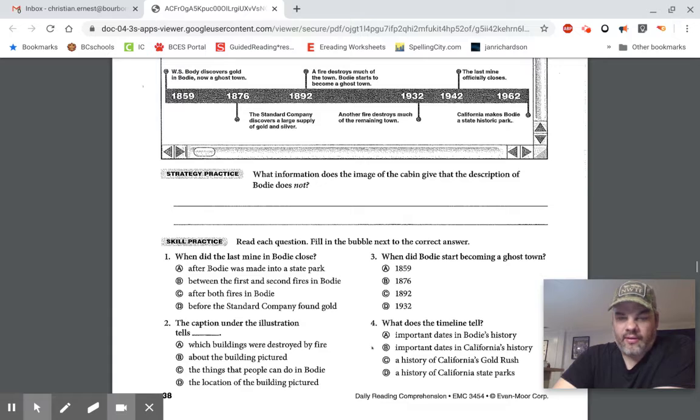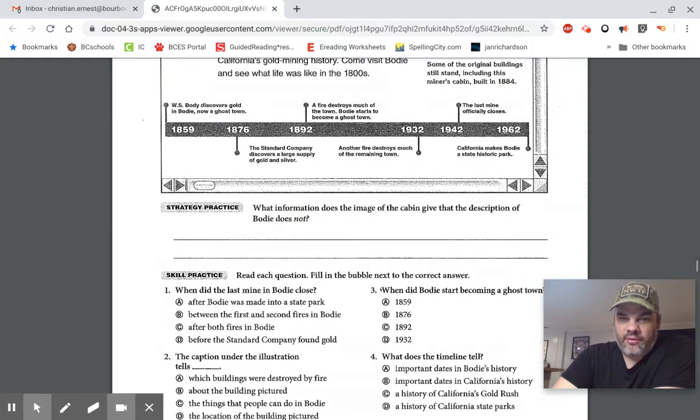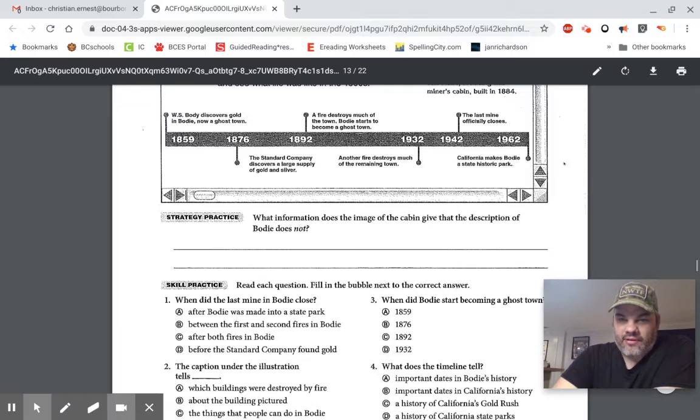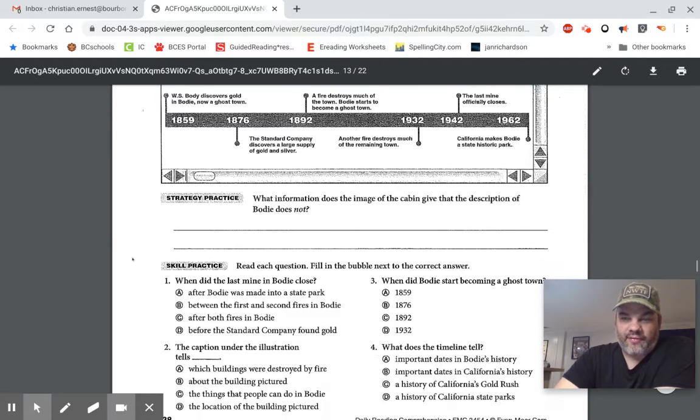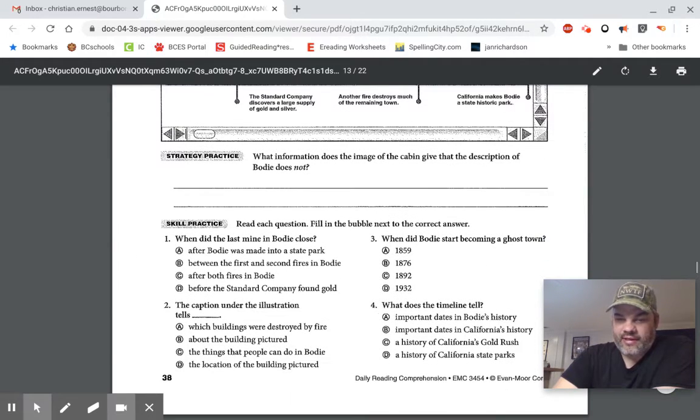Mark out B. C, a history of California's gold rush. Well, does it tell us any information about the gold rush, or just the gold rush in Bodie? It does not tell us about the gold rush everywhere else, so it can't be C. And D, a history of California state parks.